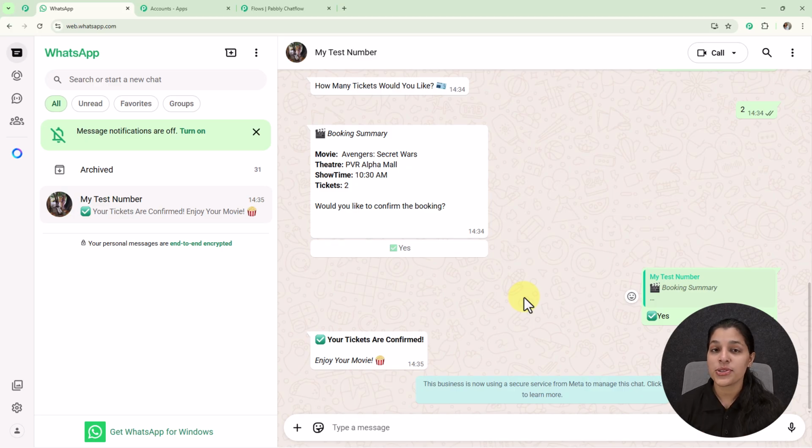So now you can also create this amazing WhatsApp chatbot for your own business too, which will help your customers to book the service of your business right on the platform, that is WhatsApp. And this WhatsApp chatbot is also going to provide personalized messages to your customers or clients. So now let me show you how this is going to be created.